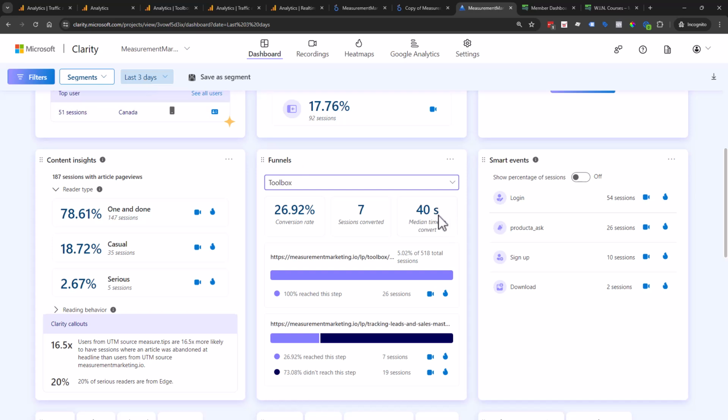And it's taking some median time to convert. It's taking about 40 seconds to fill out an opt-in form. So that's kind of nice. But it's kind of neat that maybe if we had a video or something else, like I'm going to do for some clients, I'm like, how long does it actually take them to do that? That is really cool that we're going to be able to do that. And that is just hours old of this feature.